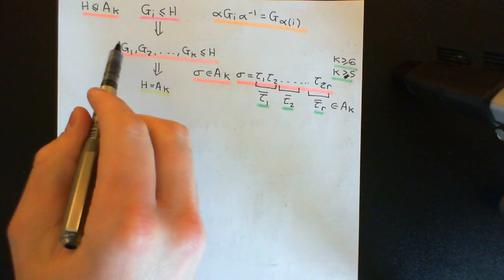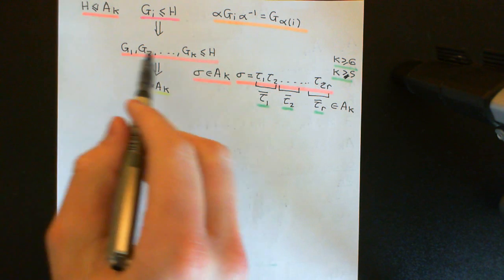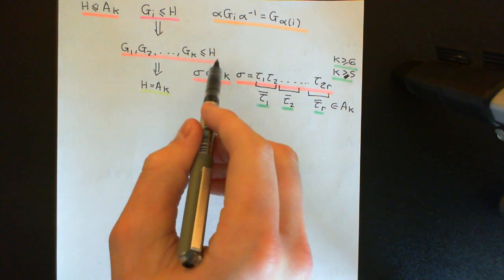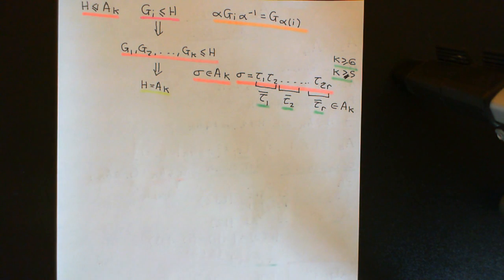All of these are going to have to be in at least one of these stabilizers here, and are therefore going to be in the subgroup capital H. Therefore capital H must contain any element of the alternating group on the set of K elements, because all elements in the alternating group on the set of K elements can be built out of composing these tau bars together.